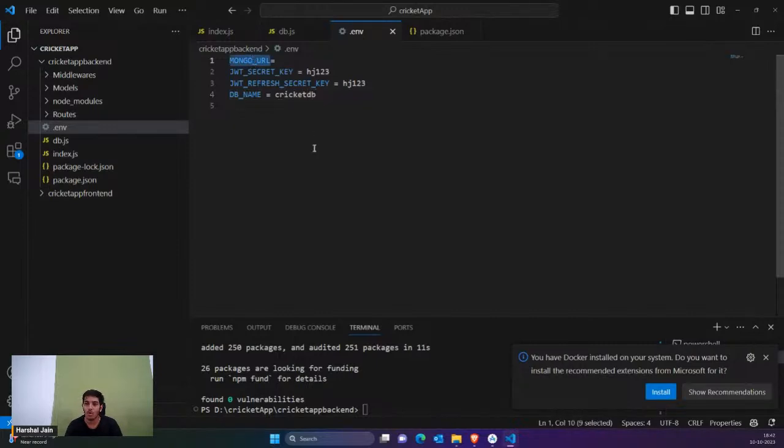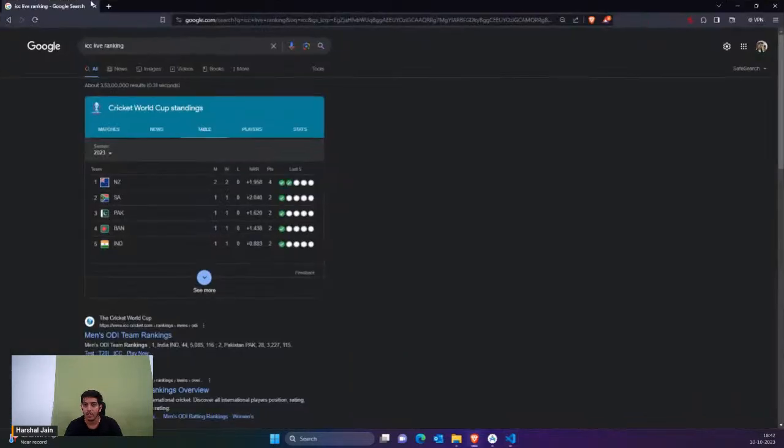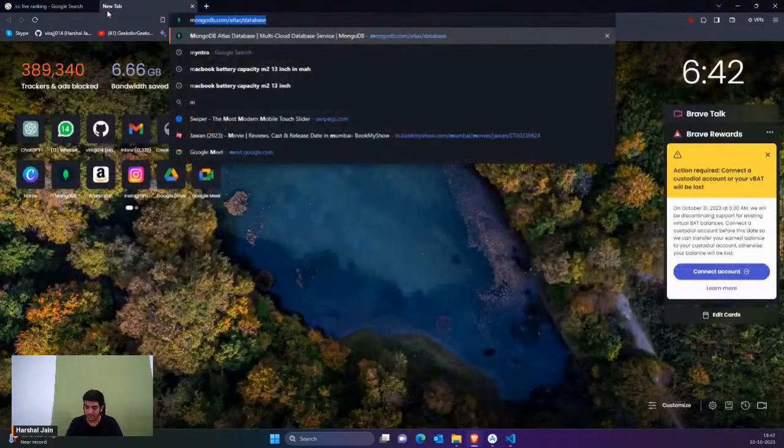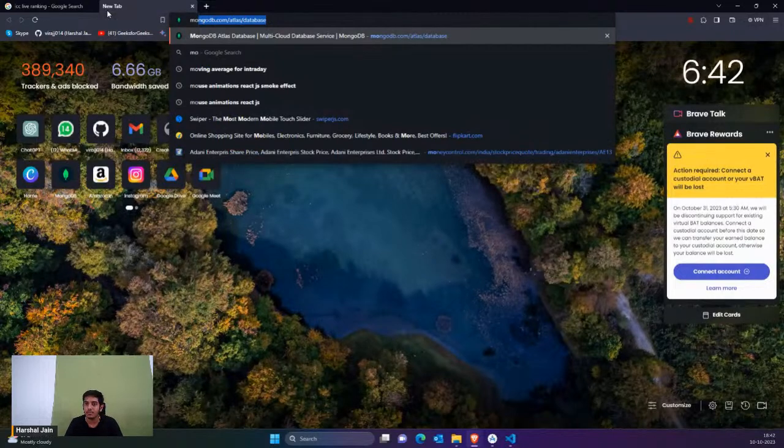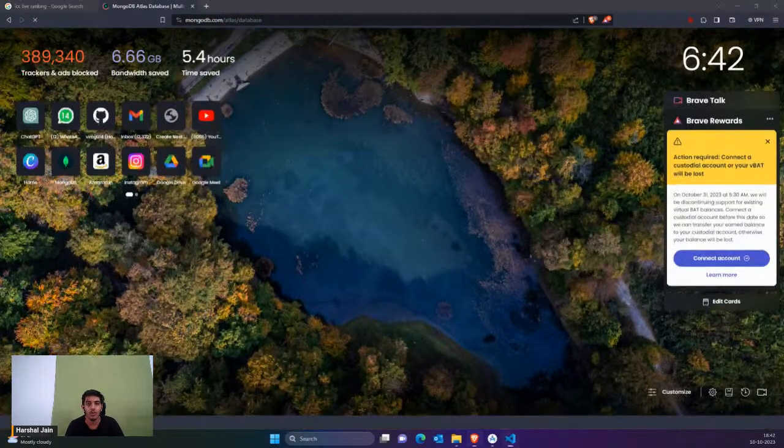Now we're gonna set up our MongoDB. For that, guys, you simply need to visit MongoDB Atlas. We search for it, then it would take you to a page.